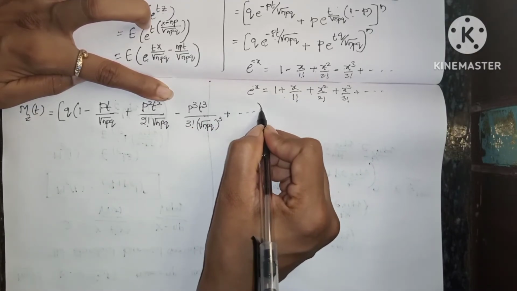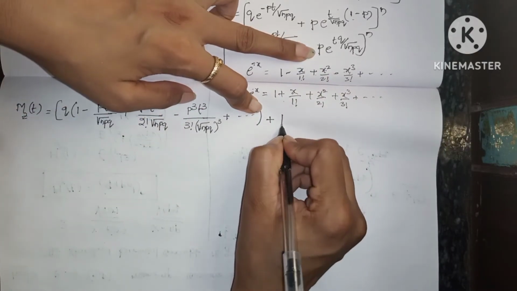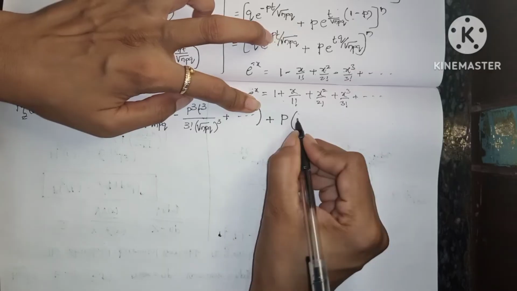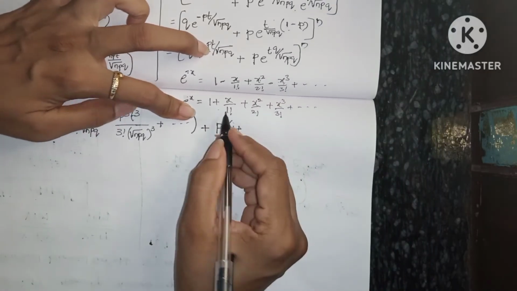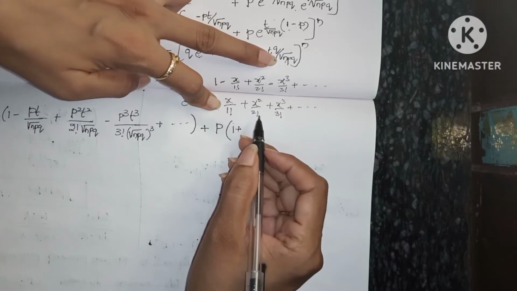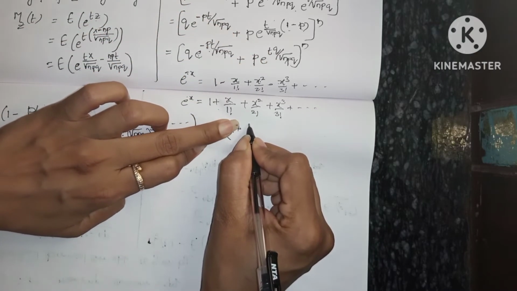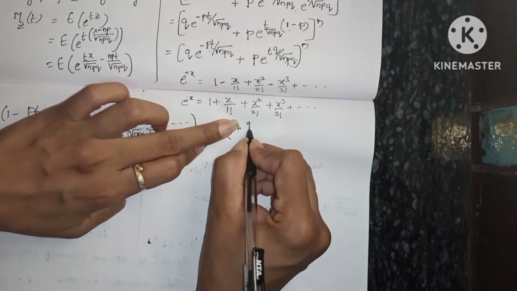Okay, this is completed. Plus again what we are having? Plus p into this formula, 1 plus x. X in the sense what here? t times q by square root of npq, so qt or tq, anything.